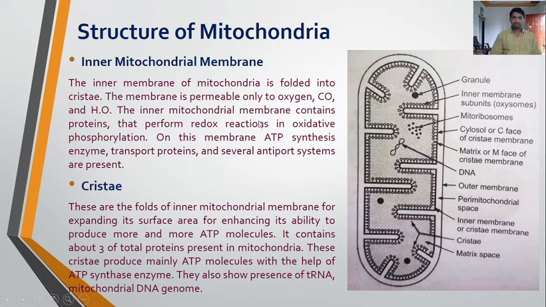The inner mitochondrial membrane contains proteins that perform redox reactions in oxidative phosphorylation. On this membrane, ATP synthesis enzymes, transport proteins and several antiport systems are present. So the inner mitochondrial membrane is important. It is permeable to oxygen, CO2 and water. It also consists of proteins that perform redox reactions in oxidative phosphorylation.